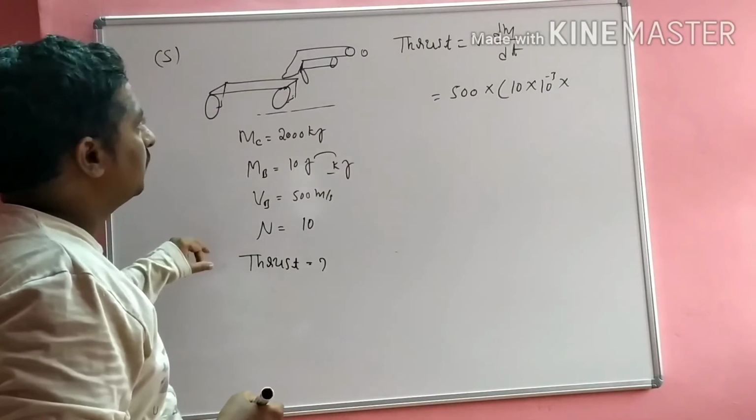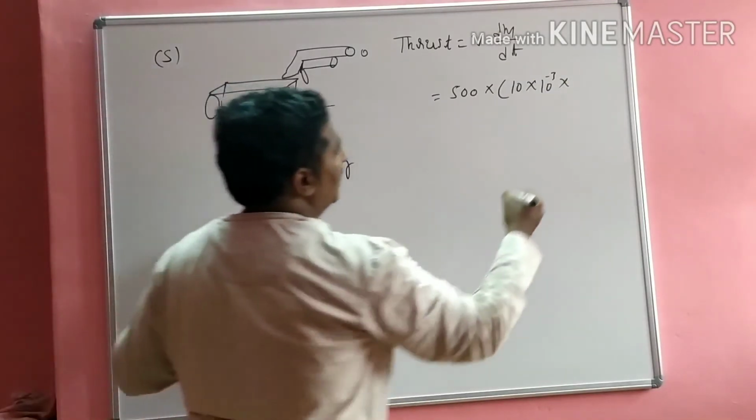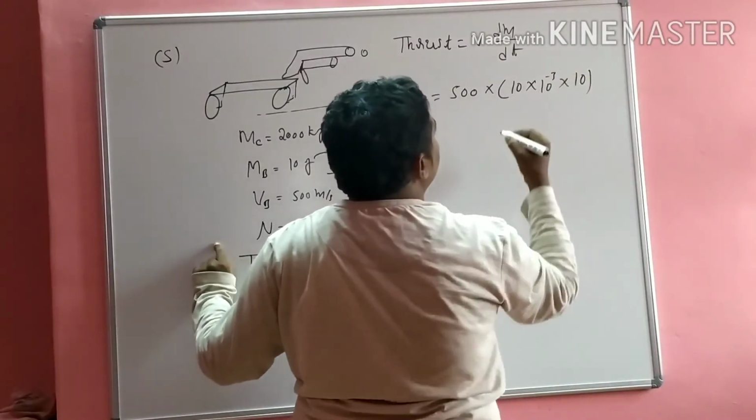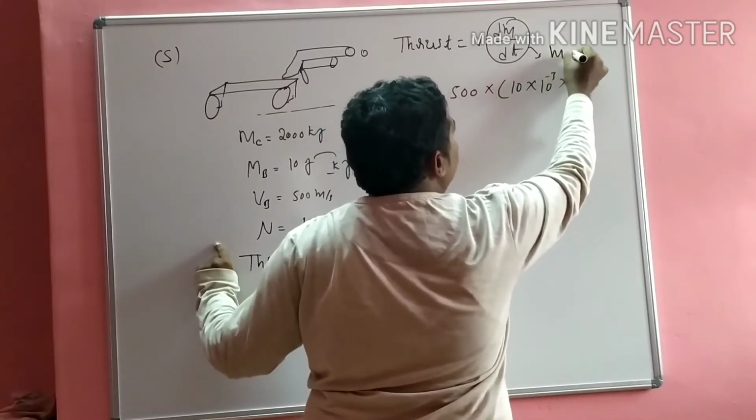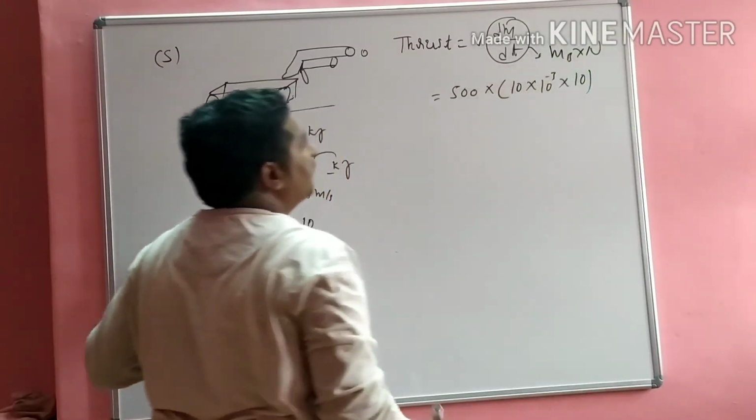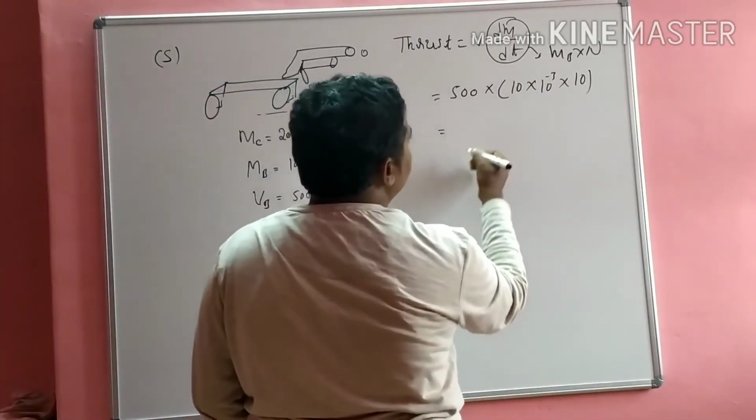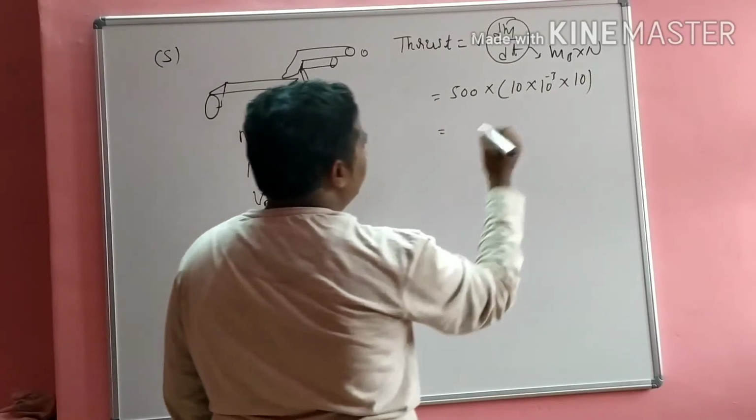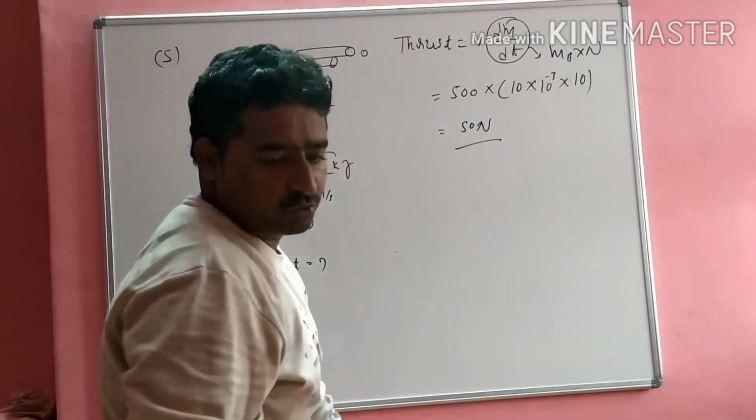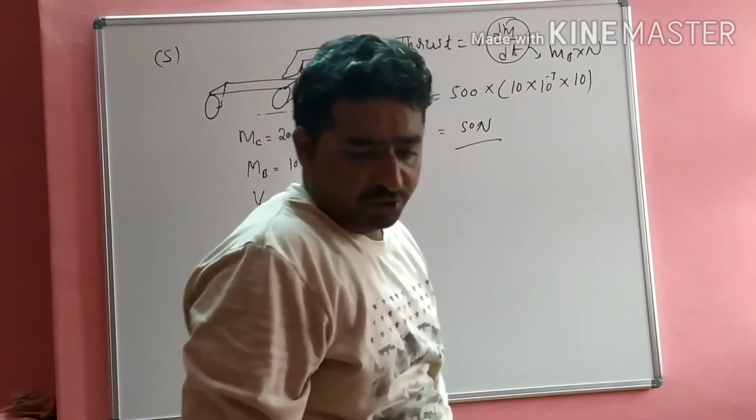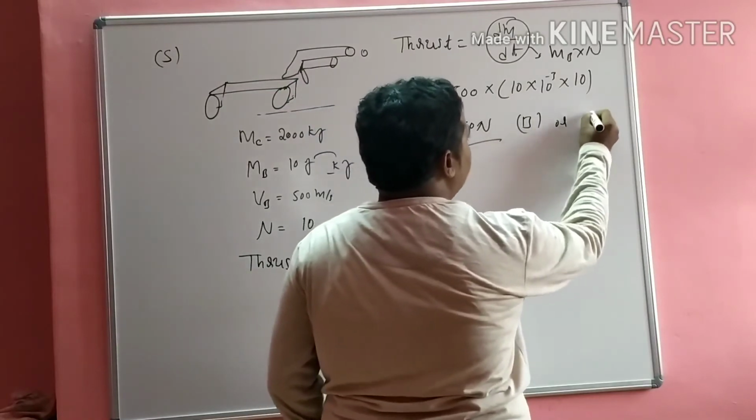the number of bullets fired per second, which is 10. So this is the mass of the bullet into the number of bullets fired per second. So that is the answer for this question. 500 into 10 into 10 to the power of minus 3 into 10, that is 50 Newton. This is the answer for this question. So in the options, it is B, the second one is the option.